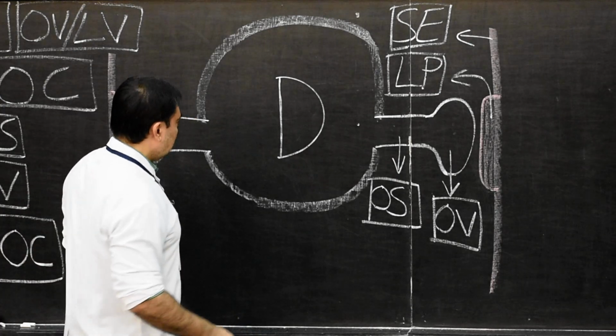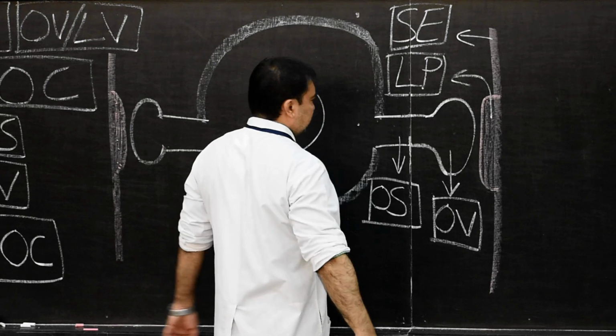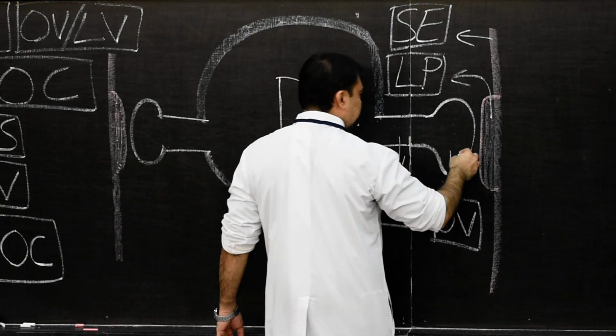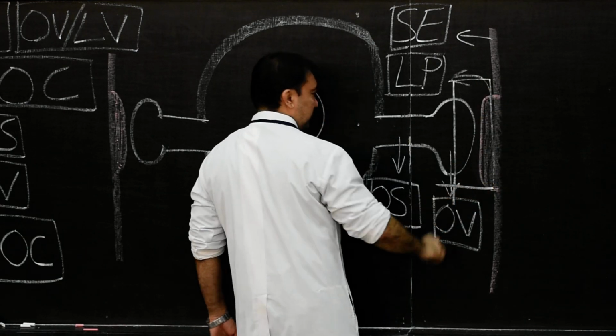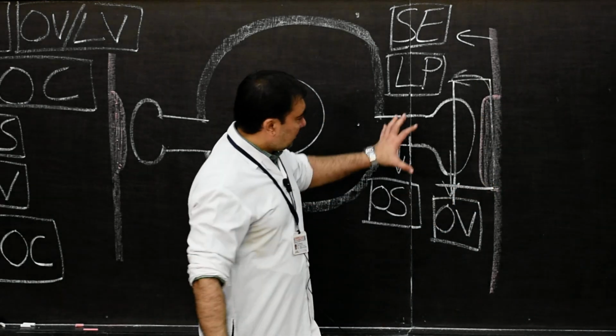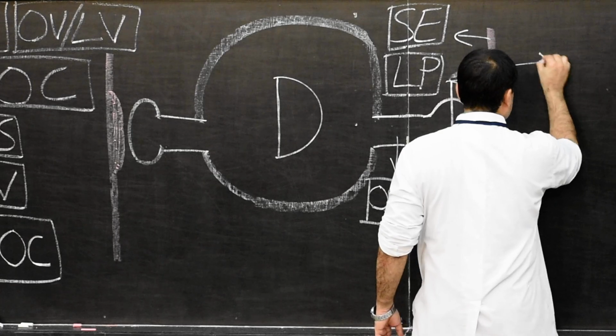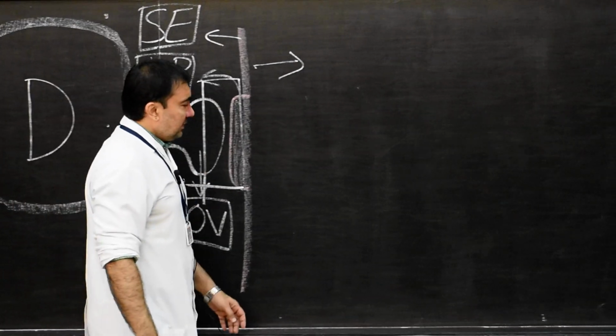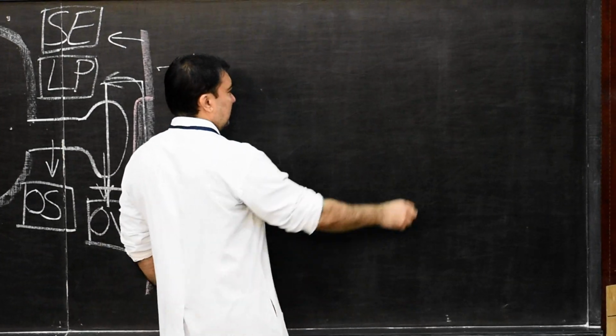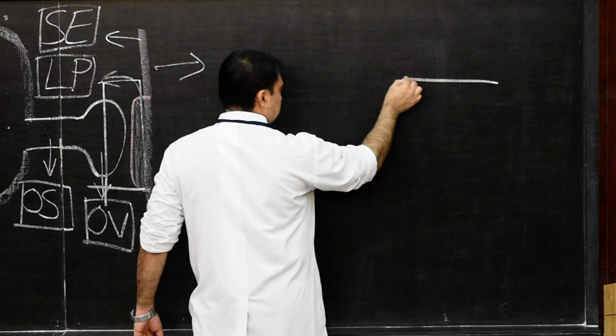Now second step. After drawing this diagram, we will consider this section, this much, on one side. So if I draw here, only one side will take, not bilateral. There will be first optic stalk.